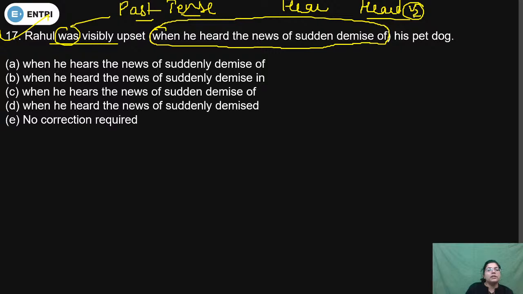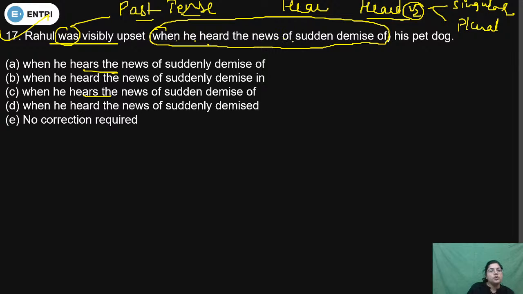So remember one thing. Second form will be used with all subjects, with singular and plural. So he is a case of singular subject, but we will use second form with singular. So we can see that when he heard is correct because in the option hears is given, so it is incorrect.